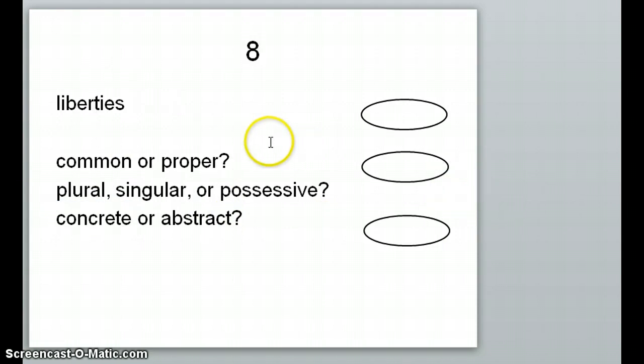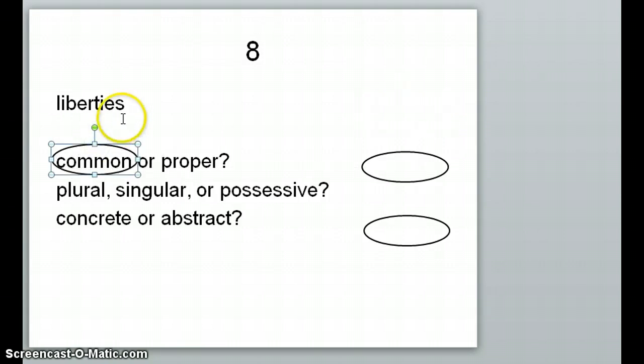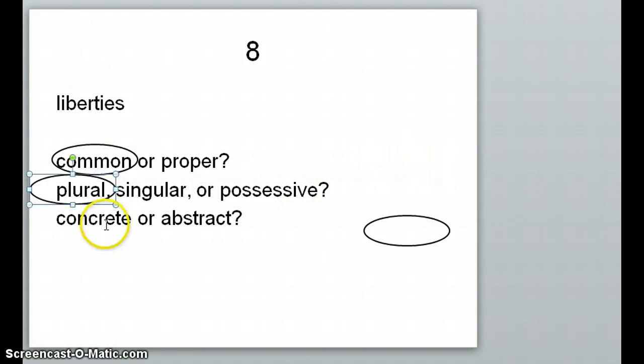Right. So then liberties, that would be common because we're not talking about specific liberties such as civil liberties. Is it plural, singular, or possessive? I know that it ends in S and there's no apostrophe, so it's plural because we're talking about more than one kind of liberty. And then is it concrete, physical, or is it an abstract idea?